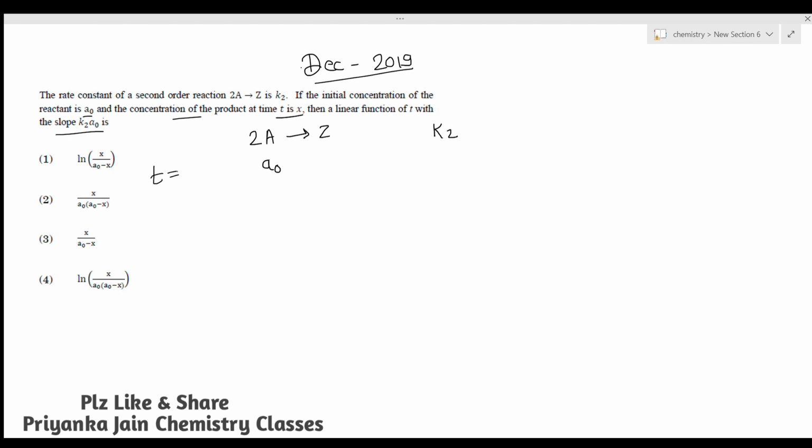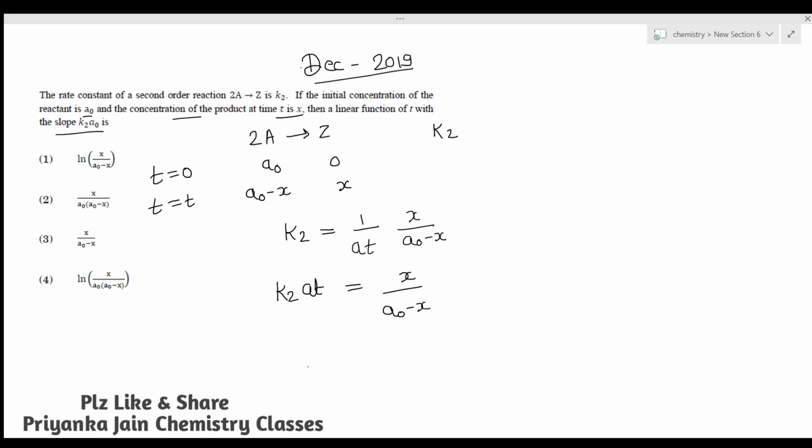When the time is equal to 0, its concentration is equal to A0 and this concentration will be equal to 0. Now at time t, this concentration will be A0 minus x and this will be equal to x. For the second order reaction, we know the rate equation: K2 is equal to 1 upon At times x upon A0 minus x. Now we can write it in this manner: K2 At will be equal to x upon A0 minus x.